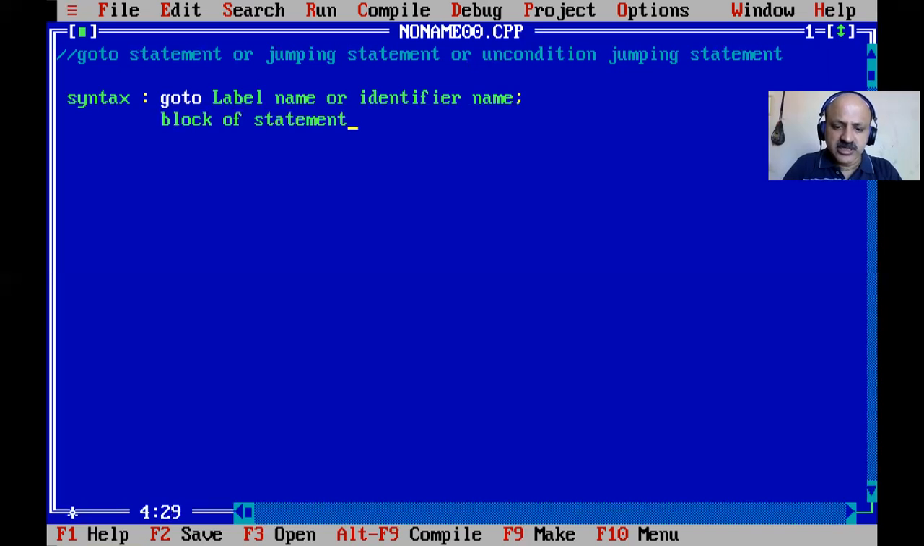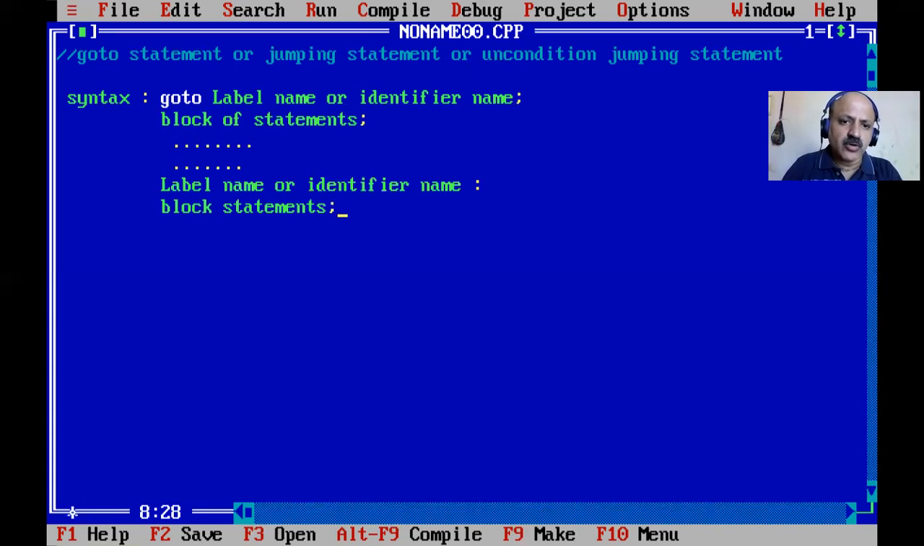Our general other statements are there, and in between some number of statements. I just put a dot as it is here. Then we write the label name or identifier name, any one, and a colon sign. That is a colon, not a semicolon. And then a block of statements or number of statements.